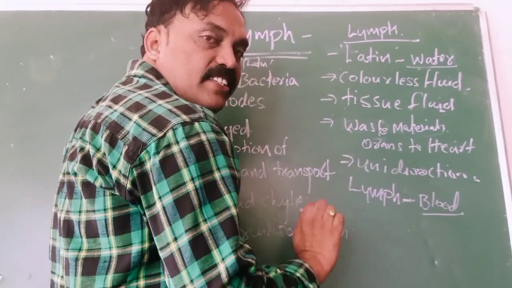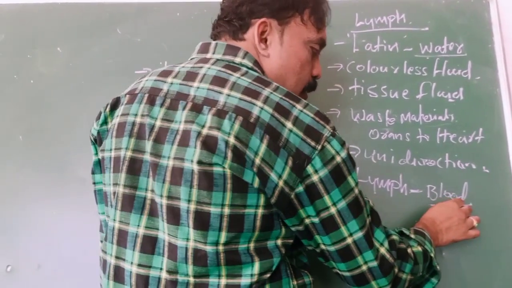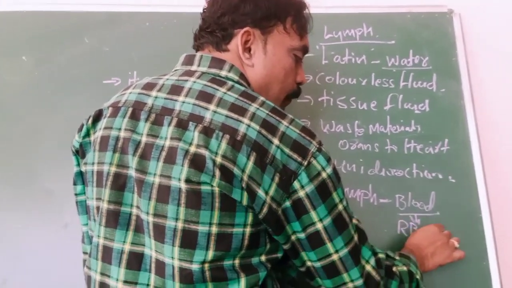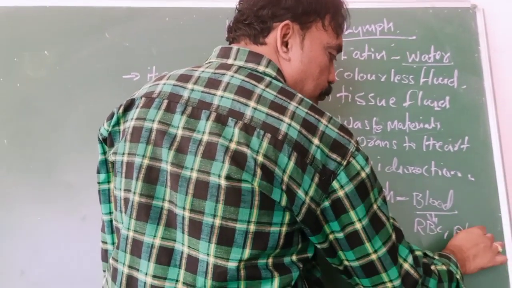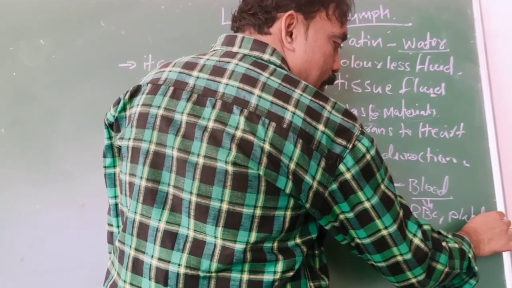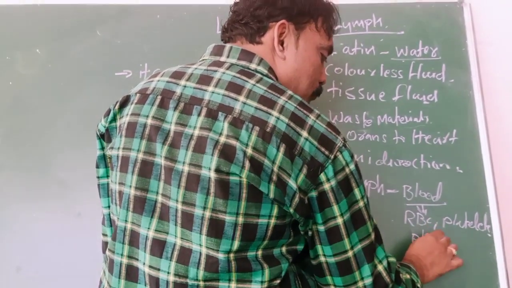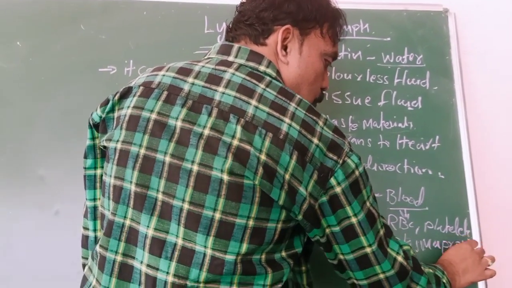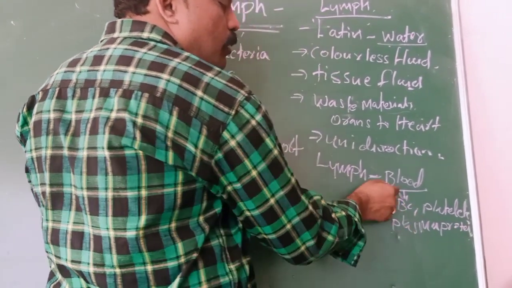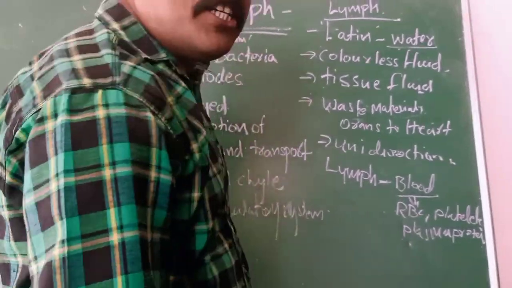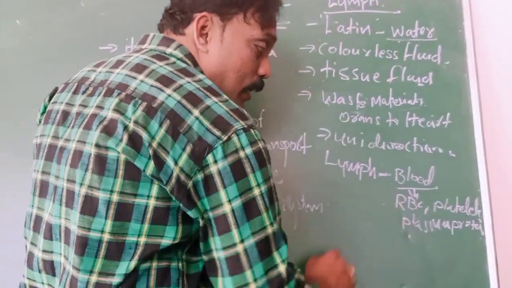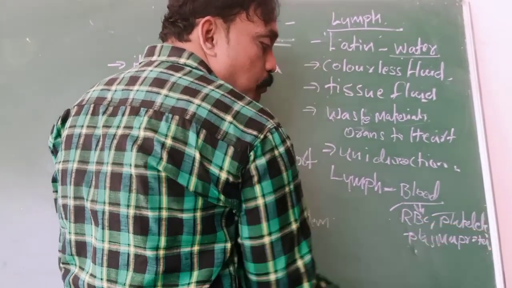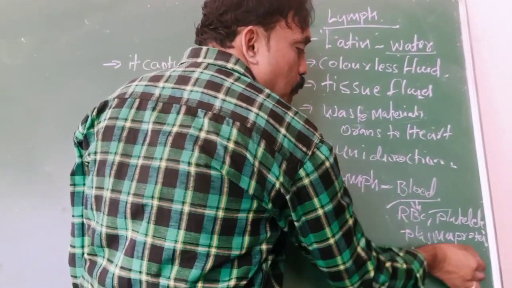Blood is red in color because of RBCs, WBCs, platelets, and plasma proteins. These are the blood components; different types of components are there in blood. RBC is present, platelets are present, and plasma proteins too. Everything is there in blood.